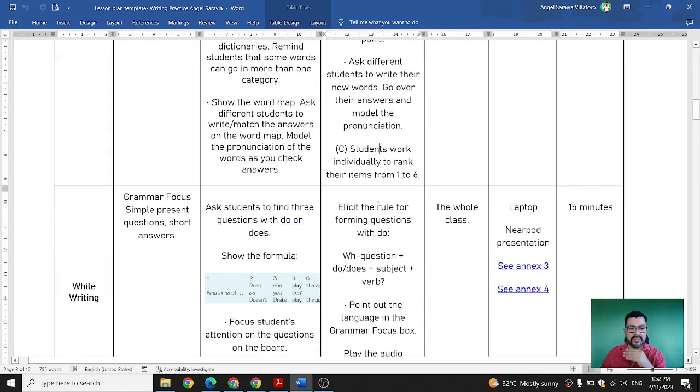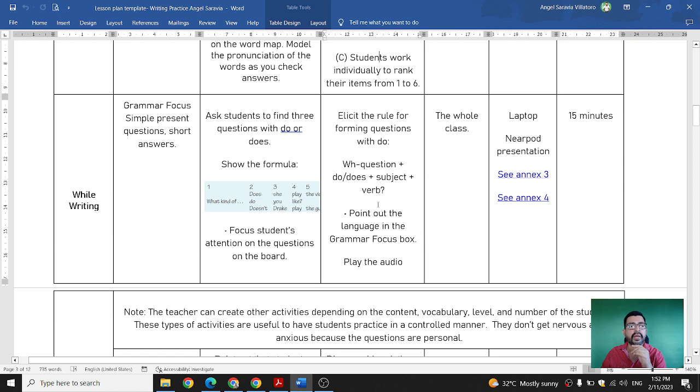So this is easy. For the third one, while writing, it's going to be the grammar focus. In this option, we will focus on the simple present questions and short answers. So we're going to be reinforcing this topic. The student has to find three questions with do or does, and this is pretty much the formula that we're going to be using.